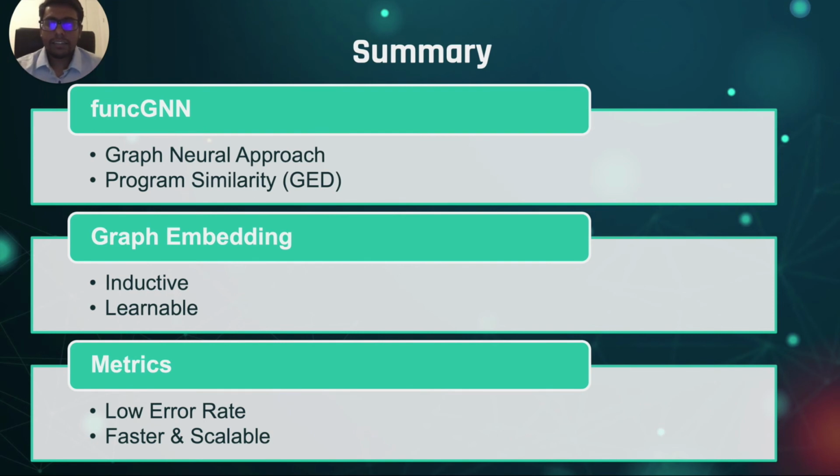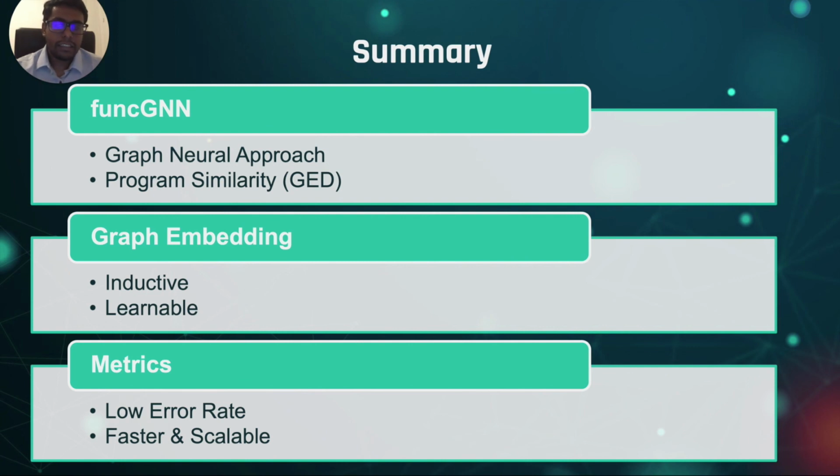To summarize our results, we propose FuncGNN, a graph neural network approach to program similarity. The similarity metric used here is the graph edit distance, GED. The graph embeddings produced by FuncGNN are inductive in nature, that is, it is able to generalize to unseen nodes or programs.